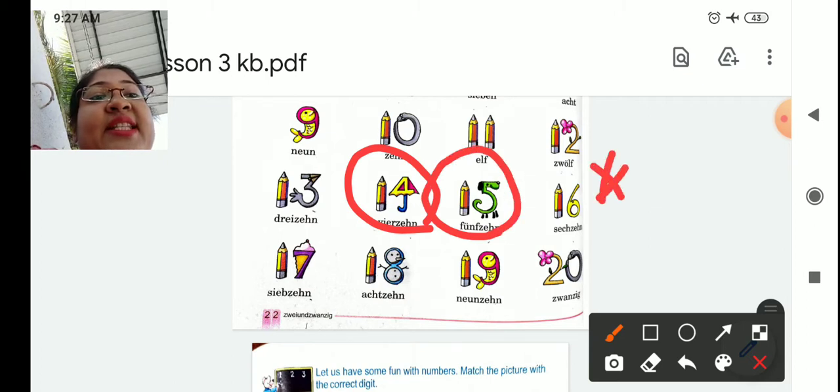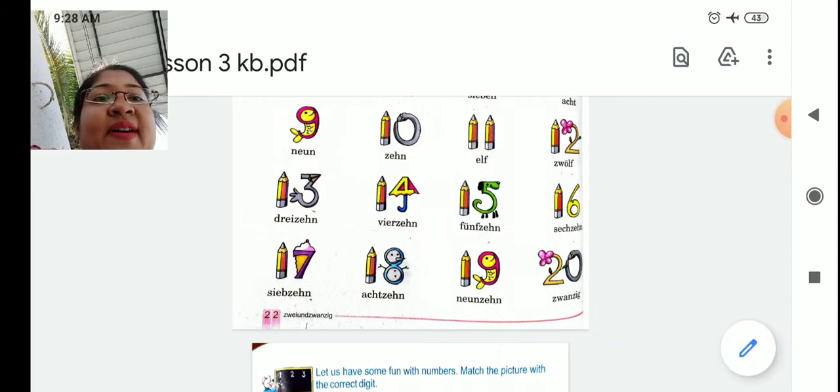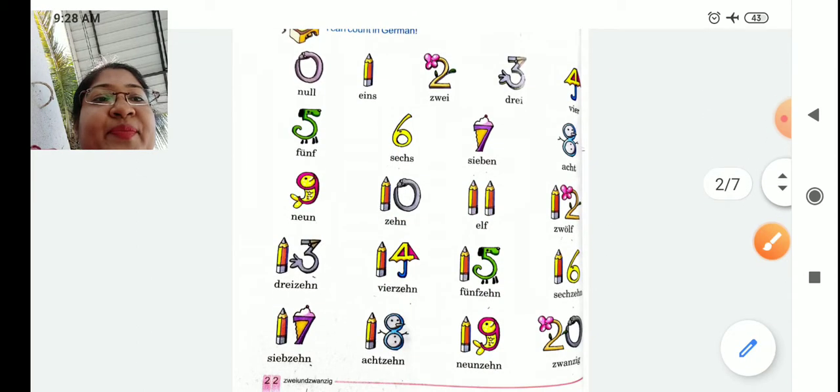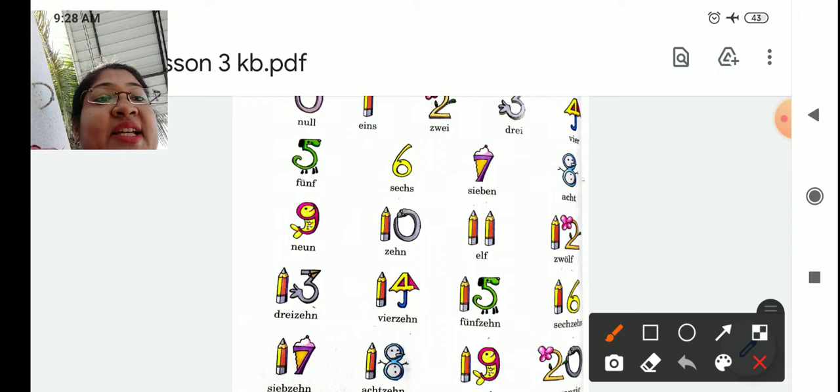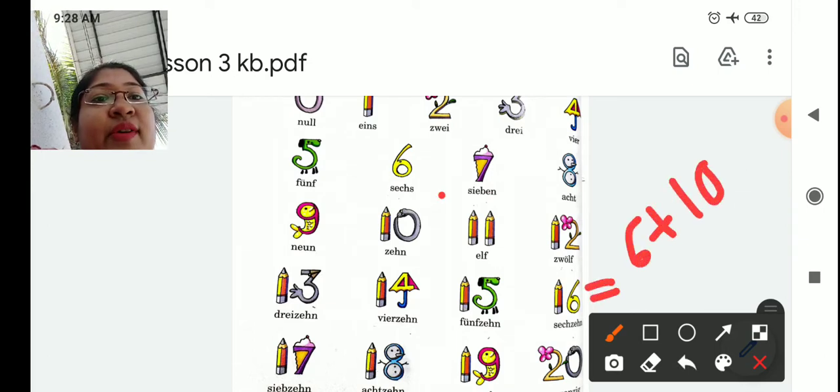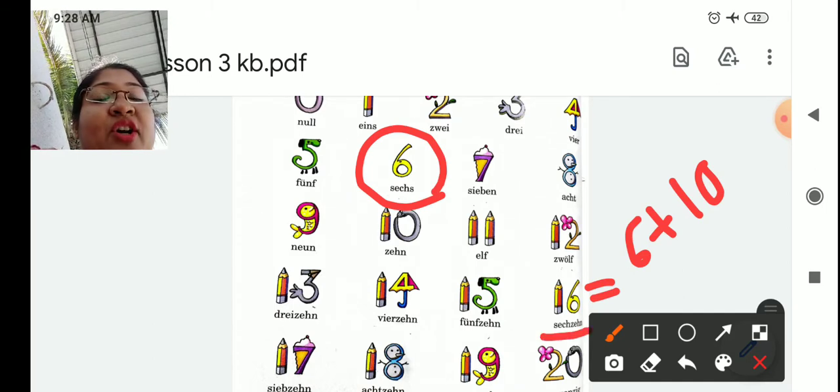Just the exception is for 16 and 17, students. Now why is this an exception? See, 16 is nothing but 6 plus 10. Now if you see, the spelling of 6 is sechs, but in the spelling of 16, we are removing the last S. Always remember.